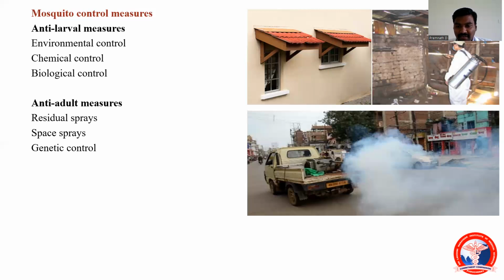Space sprays, as I showed in the third picture on the right side, during after rainy seasons, we could see this type of fogging done from a vehicle. This is called space spray. This is a very short term measure. That is, the effect of this will be only for the next 24 to 48 hours, not long term. Third will be genetic control.